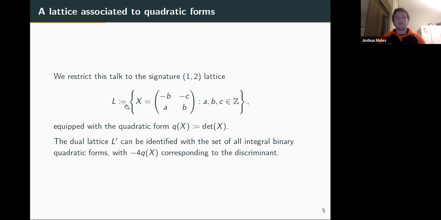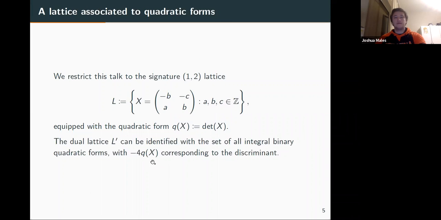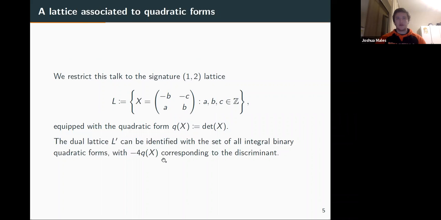Okay, why do we choose this particular lattice L? Well, we choose this because the dual lattice, which I just called L prime, and we won't really see this much, can be identified with all integral binary quadratic forms. And then you just add in a -4 times Q of X to get to the discriminant. So we choose this lattice so that, in the previous slide, we have a sum over quadratic forms. We just choose this particular lattice to get back to this sum. But in general, we can choose any signature (1,2) lattice, and the trace here will just change a little bit. We'll no longer sum over quadratic forms, we'll sum over quotients of lattices.